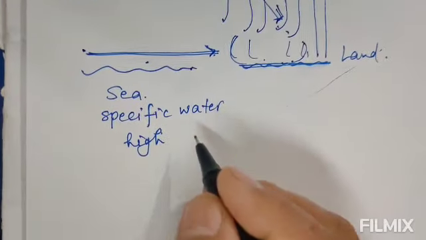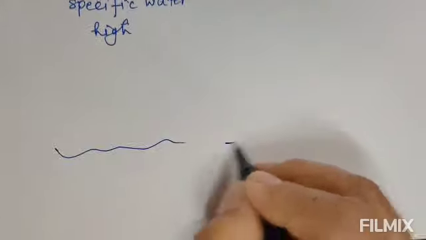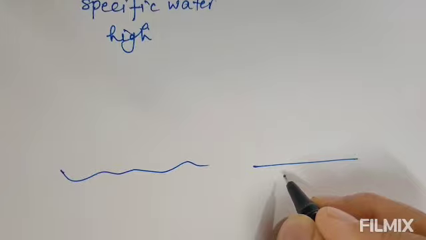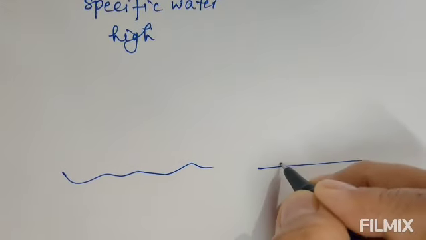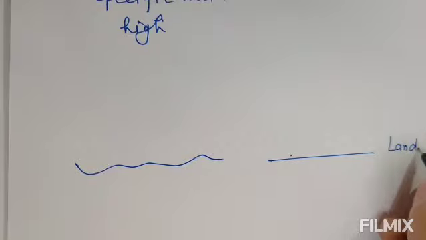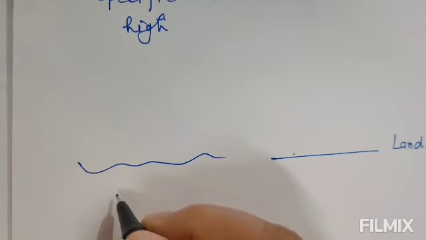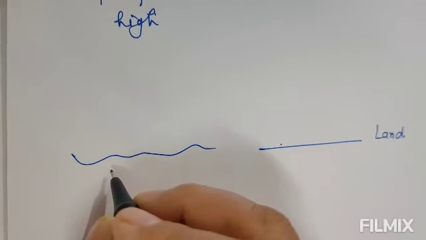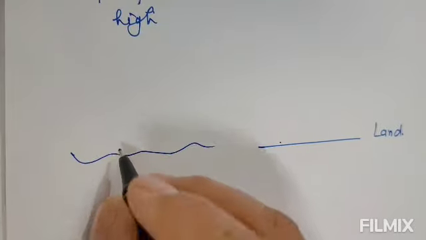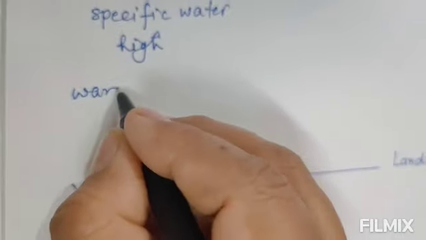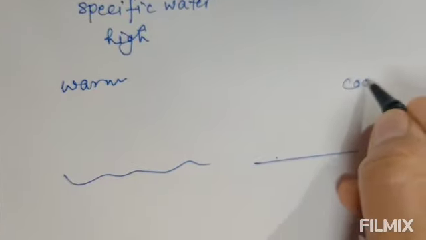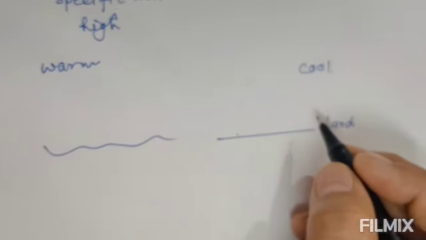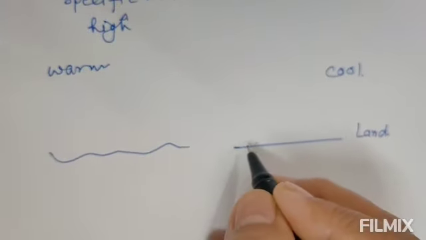Now what happened at night? At night, here the ground loses its heat more quickly. That means the land will cool down more quickly, and as you know, the specific heat of water is very high, so it will take time to lose the heat from the water surface. So it will be warm, and here this will cool down. So what happened? Due to it, the water surface is warmer at night than that of the ground.